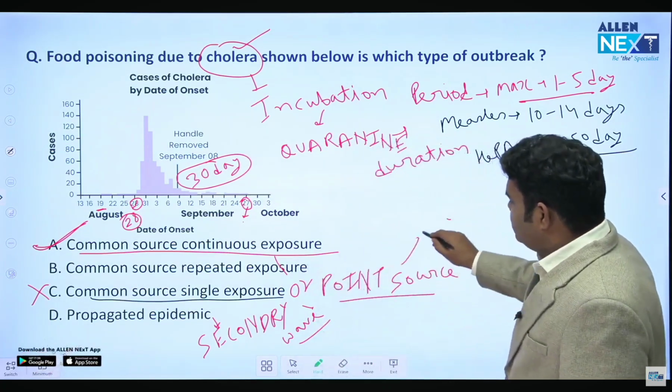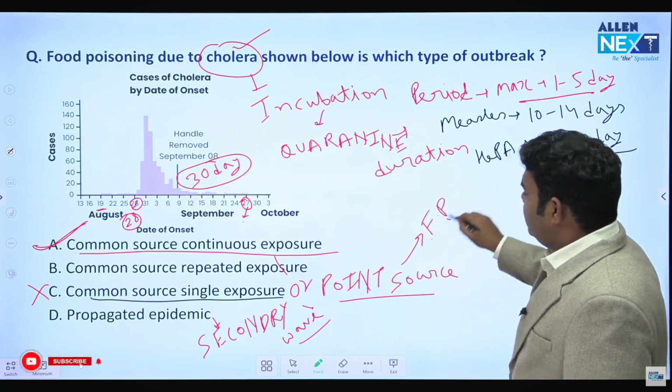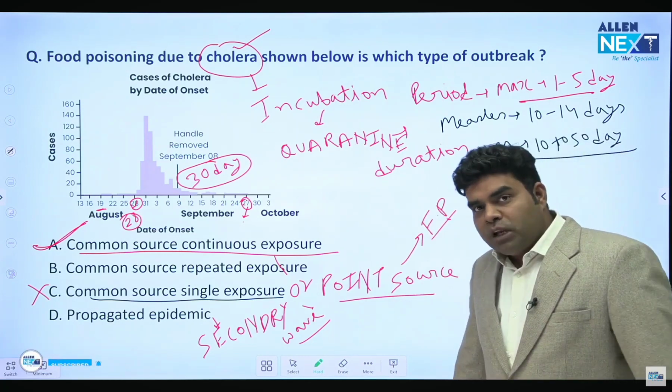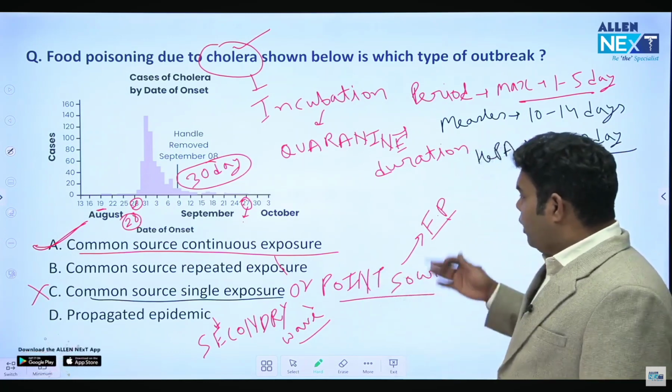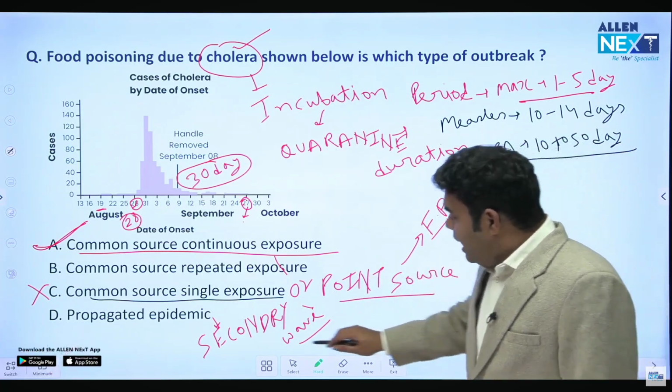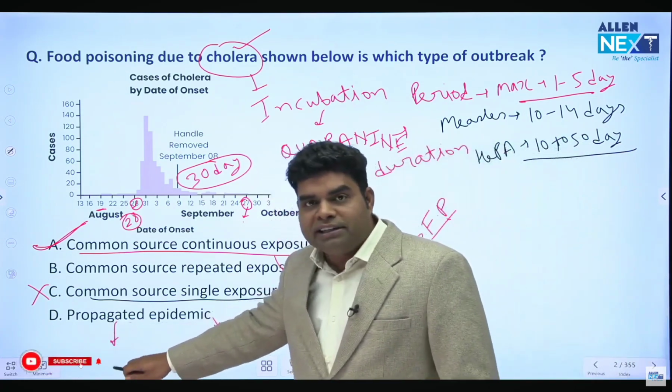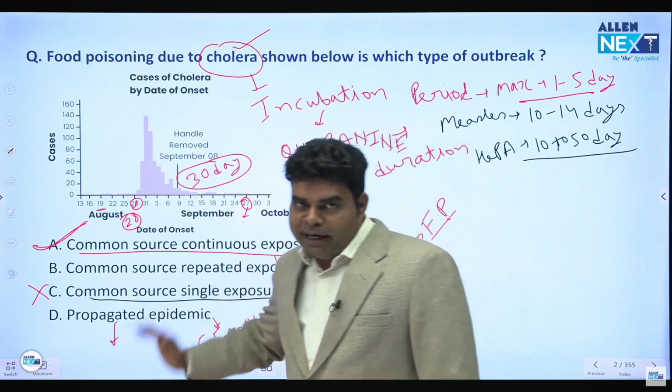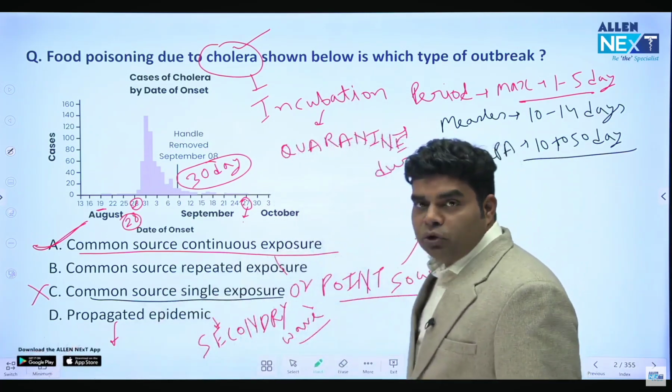And the example of point source epidemic is all the food poisoning. If any food poisoning occurs in a hostel area, mostly they are examples of common source single exposure. And examples of propagated are all this COVID, SARS, MERS, all the pandemics are propagated. Okay, so here the answer is common source continuous exposure.